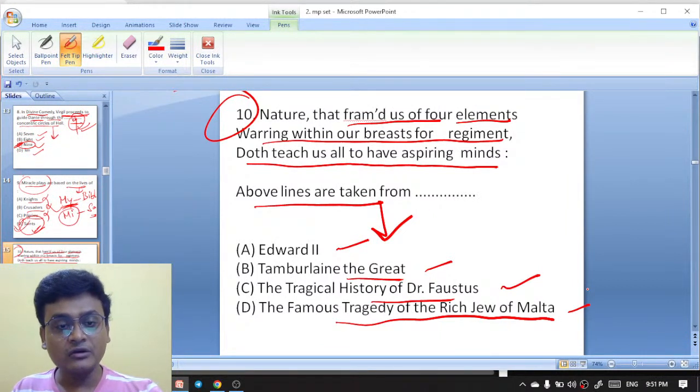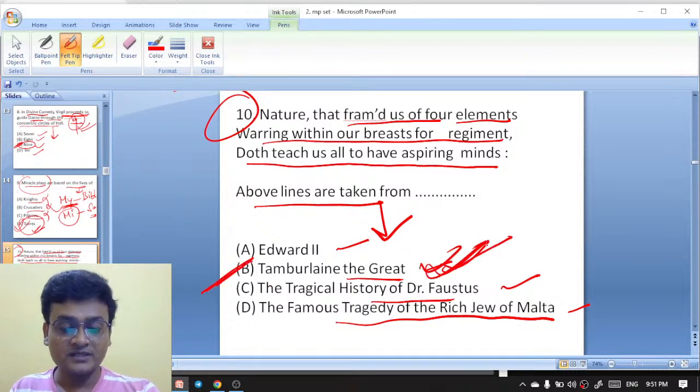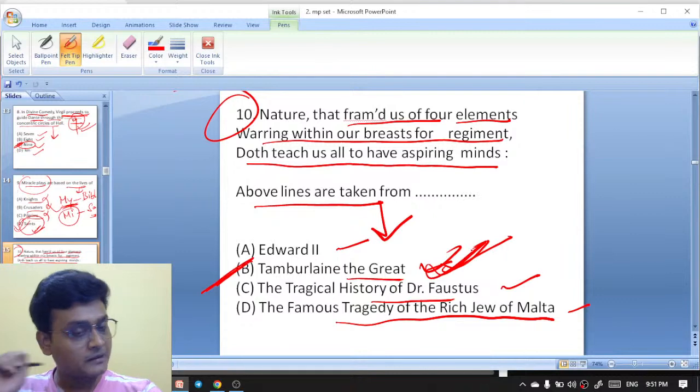Here Marlowe is actually referring to Niccolo Machiavelli in these lines, and these lines appear in Tamburlaine the Great. Nature that framed us of four elements, warring within our breasts for regiment, doth teach us all to have aspiring minds. These lines appear in Tamburlaine the Great by Christopher Marlowe. Christopher Marlowe wrote Tamburlaine the Great.